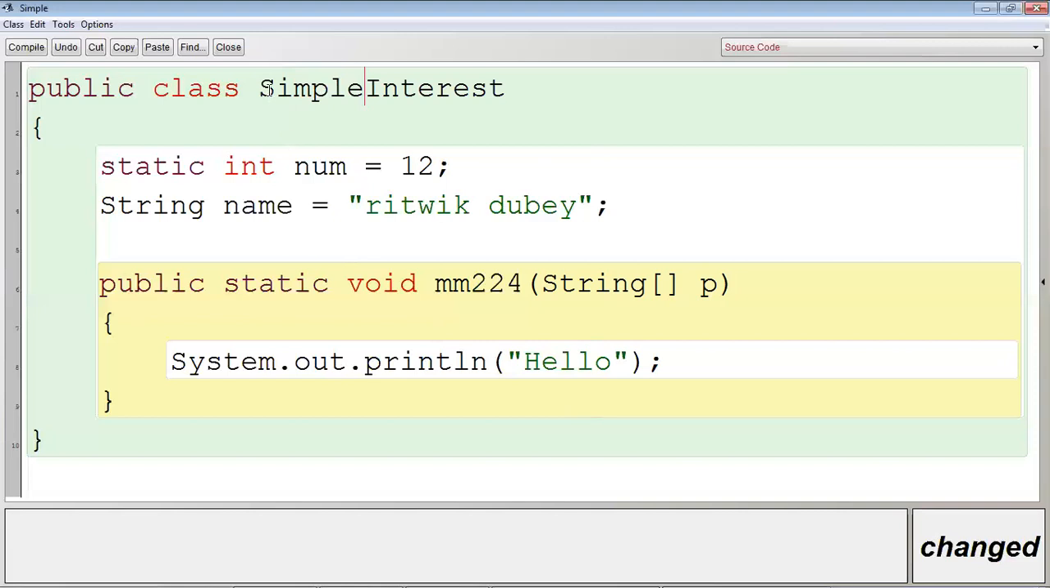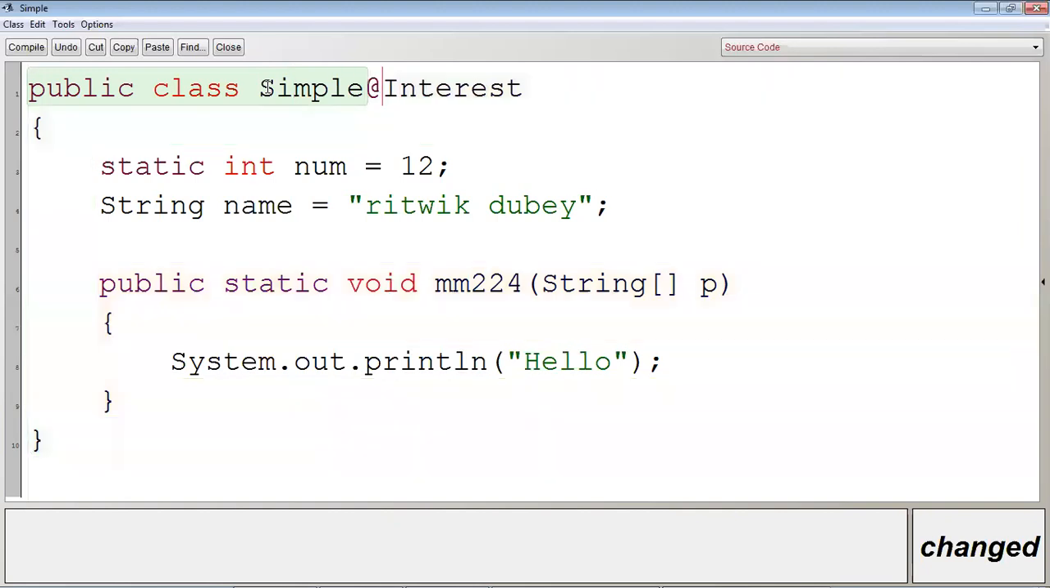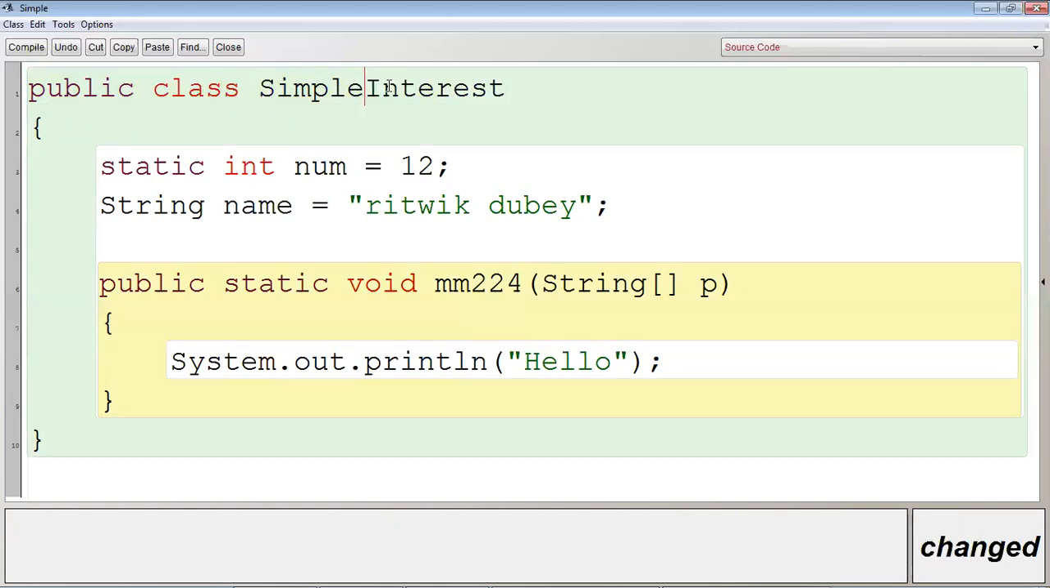ठीक है, तो rule number 1 क्या था? Digit से start नहीं होना चाहिए. Rule number 2 क्या था? It cannot be a keyword. Third rule, space in between is not allowed. And fourth rule is special symbols are not allowed. Can I use simple@interest, Control K? See, I'm getting error. Can I write simple-interest? You can see I'm getting error, but I can use underscore.